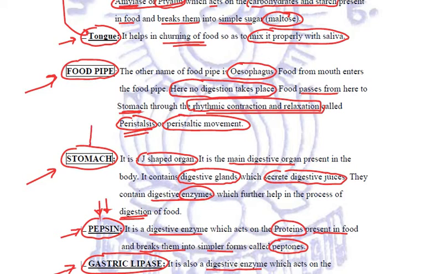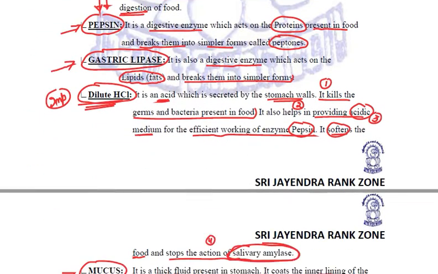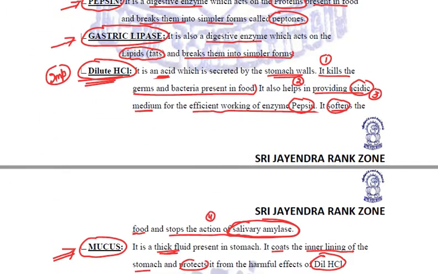The stomach is the J-shaped main digestive organ of our body, and it has four secretions: pepsin, gastric lipase, dilute HCl, and mucus. Pepsin is a digestive enzyme which will break down the proteins into further smaller parts called peptones. Gastric lipase will act on the lipids and fats to break them down into simpler forms. Dilute HCl has numerous functions. It will kill the germs and bacteria present in the food.